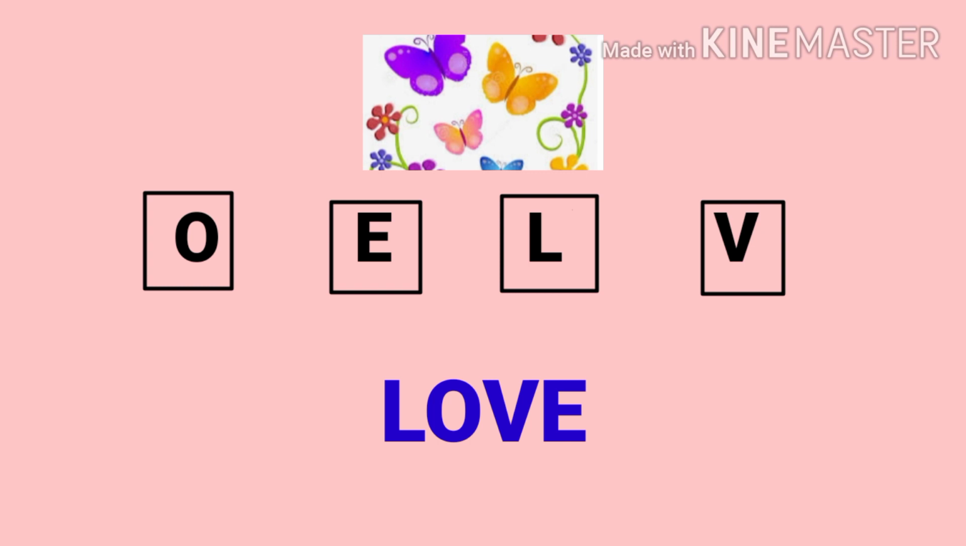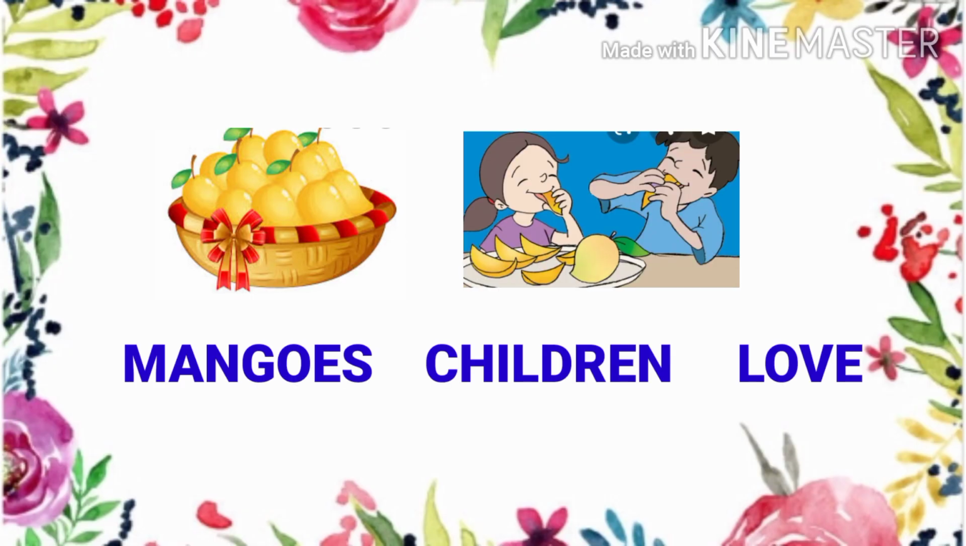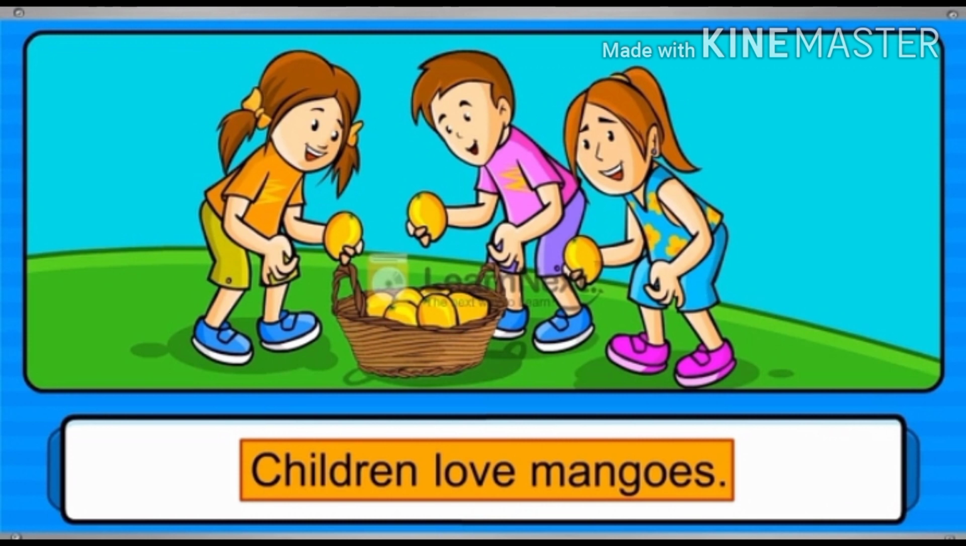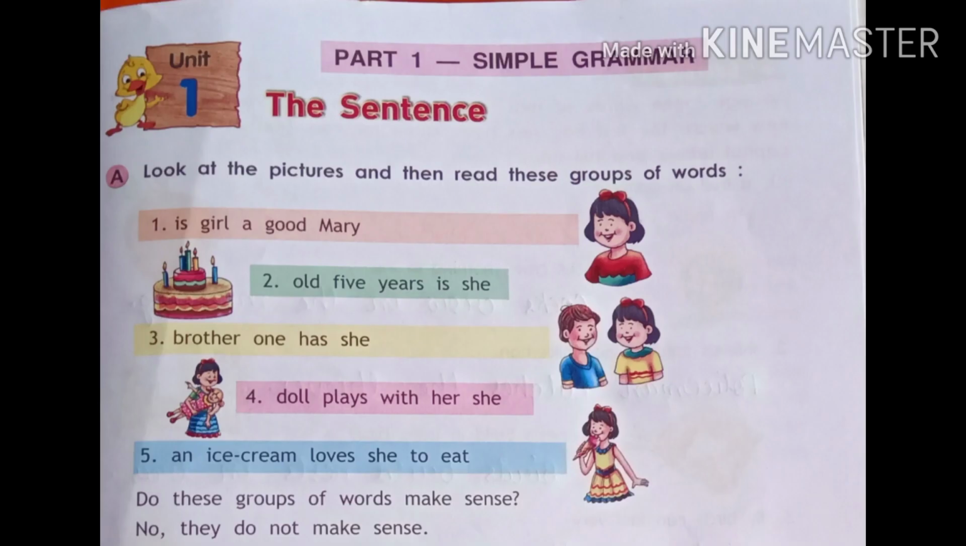So children, these are words. Many such words when grouped together, then they make sentence. इन वर्ड्स को जब हम एक साथ ग्रुप करते हैं, एक साथ जोड़ते हैं, तो ये सेंटेंस फॉर्म करते हैं. Now let's see which sentence we can make with these words. We make children love mangoes. Children love mangoes.